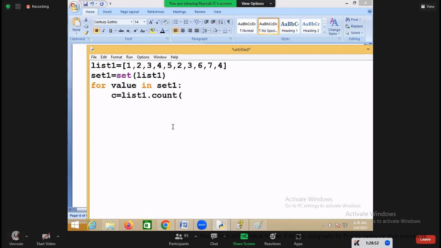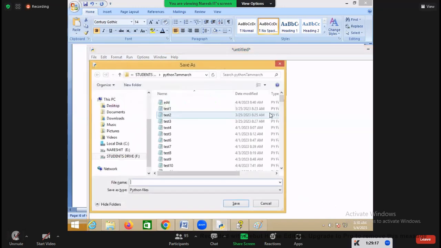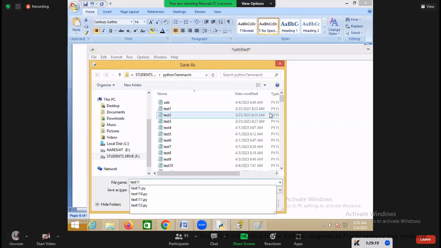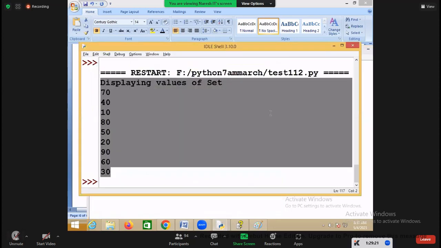The list provides one method. What is the method provided? Count. What are you counting inside the list? The value. Suppose the value is 1, it will count how many times 1 is there in the list. Then you print. What do you print? The value along with the count. It will print a value along with the count, right?